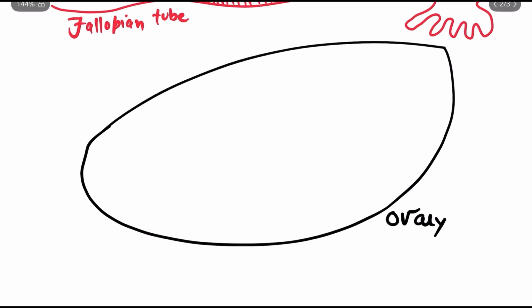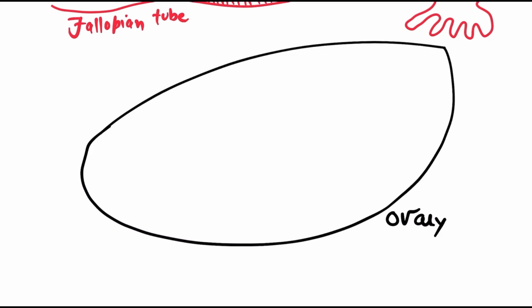Inside this ovary there are many cells which have 46 chromosomes. In the last lecture we studied that each and every cell in the human body contains 46 chromosomes. After the process of meiosis, which we're going to see here, ovum is formed, and sperm in the case of male.